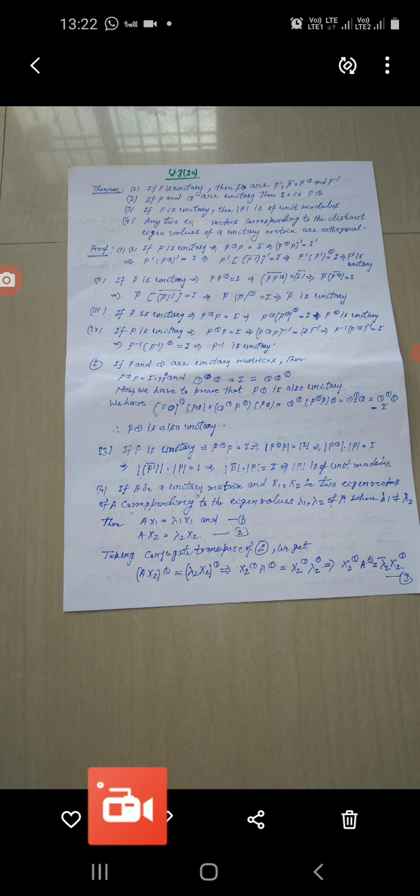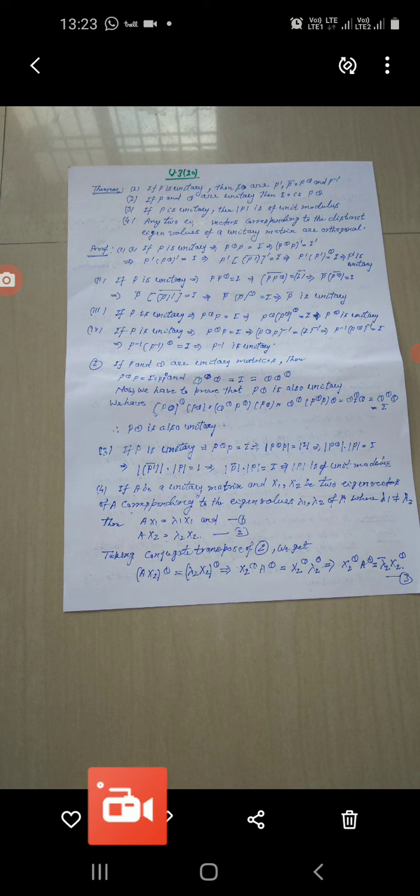Means you will get mod of P square equal to 1, and then mod of P will be equal to plus minus 1. Mod of P you will take, we will reject the negative sign, we will accept only the positive sign. So mod of P will be of unit modulus.